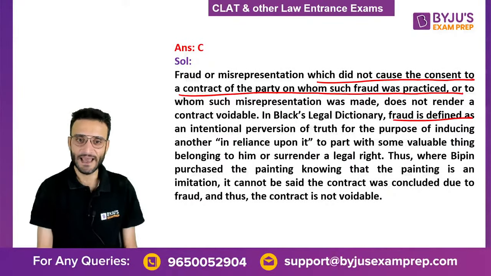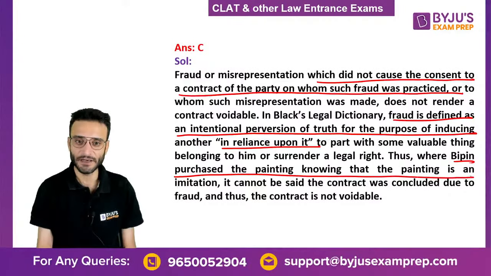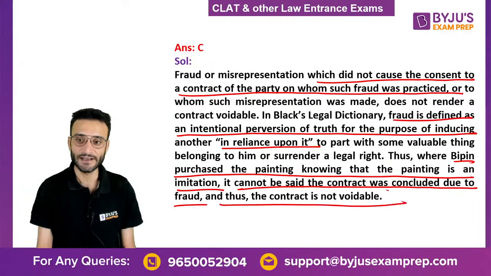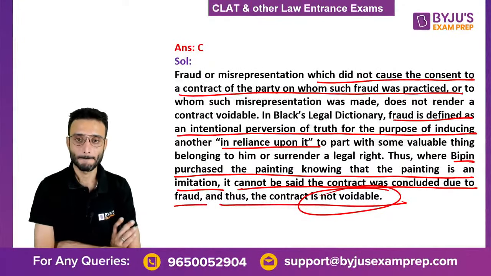Fraud is defined as an intentional perversion of the truth to induce another to rely upon it. Thus, Bipin purchased the painting knowing that the painting is an imitation. It cannot be said that the contract was concluded due to fraud, and thus the contract is not voidable. Very important. It is not voidable. Is that clear?